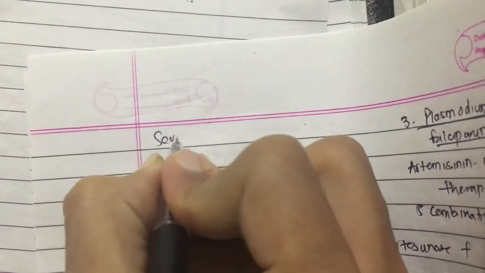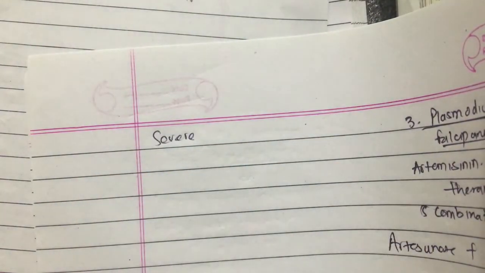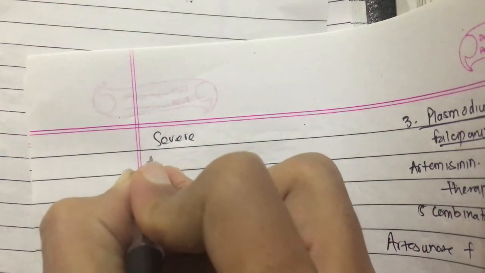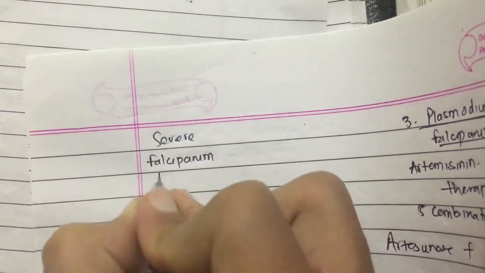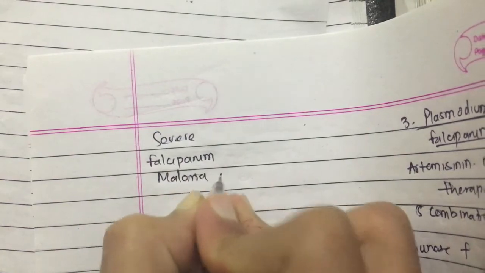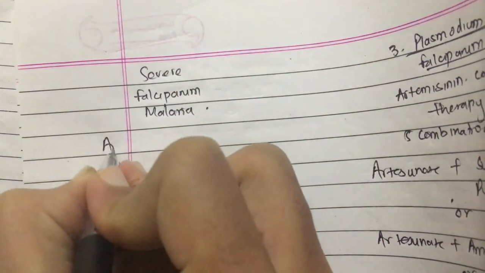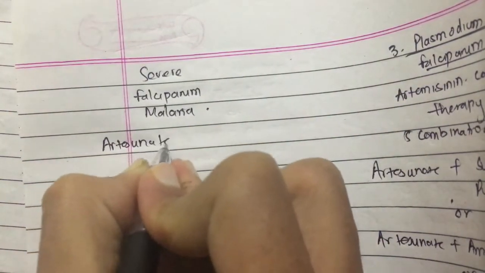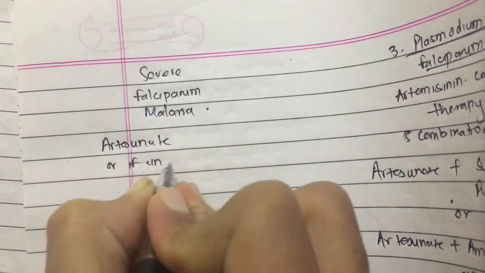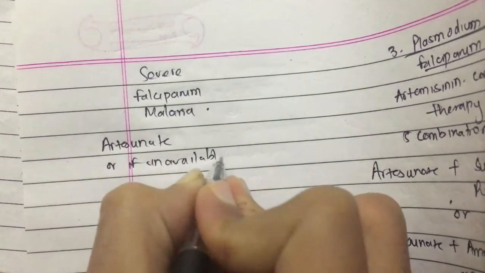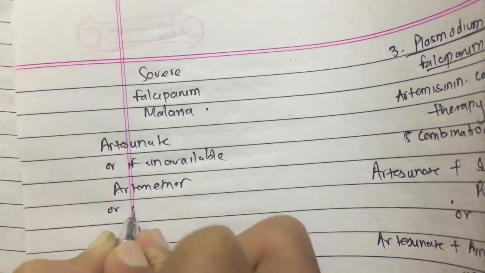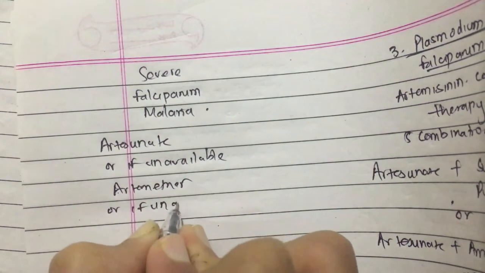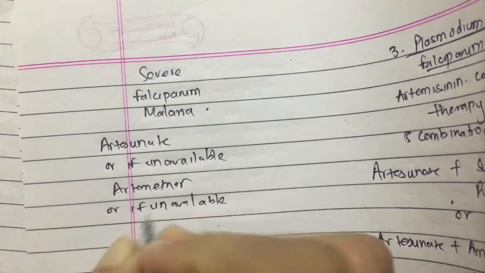All of these are for uncomplicated malaria. But if the falciparum malaria is severe, we use artesunate, or if unavailable, artemether, or if artemether is also not available, then quinine dihydrochloride.